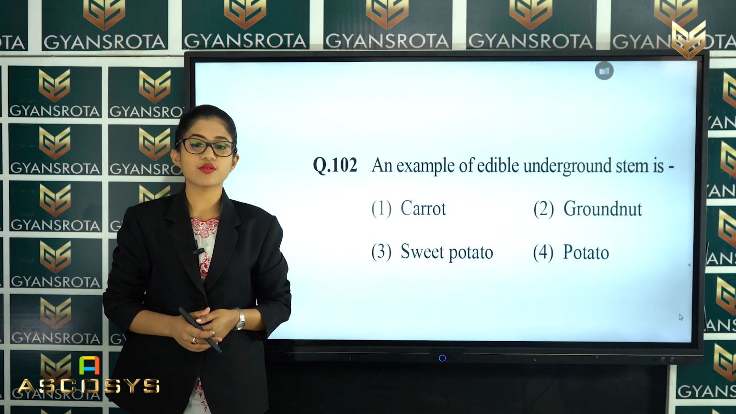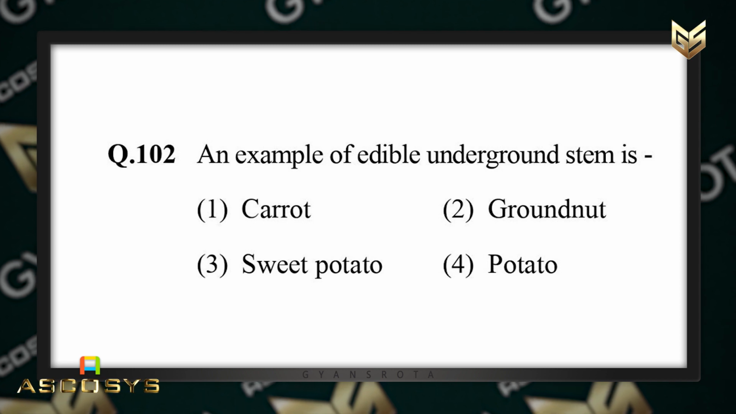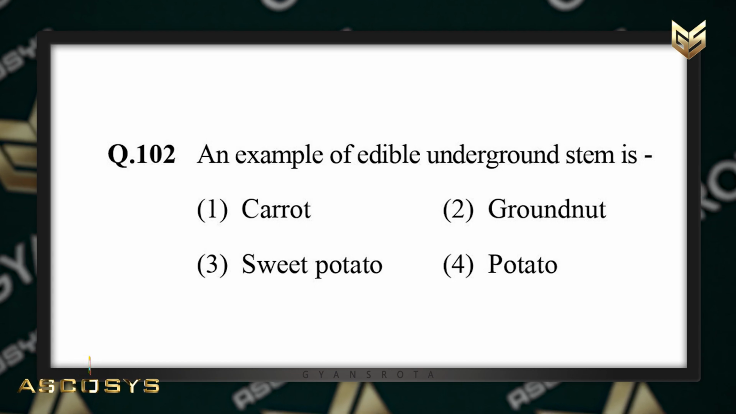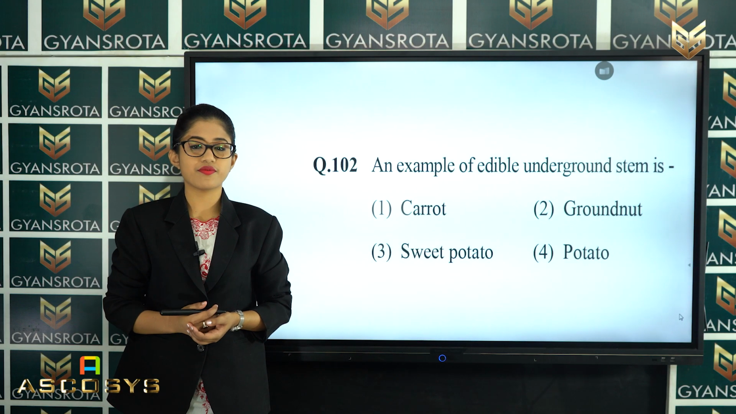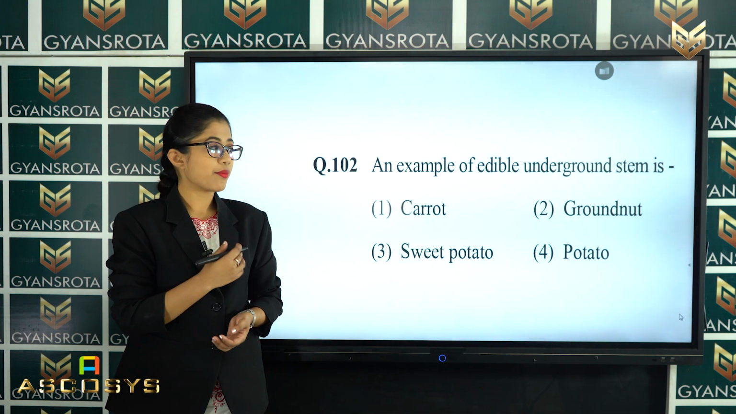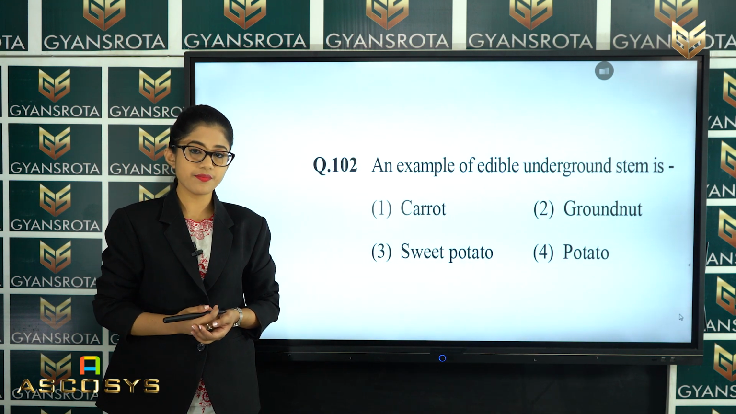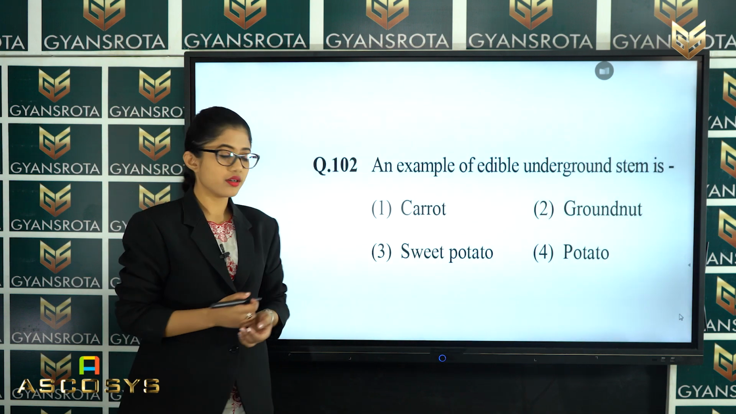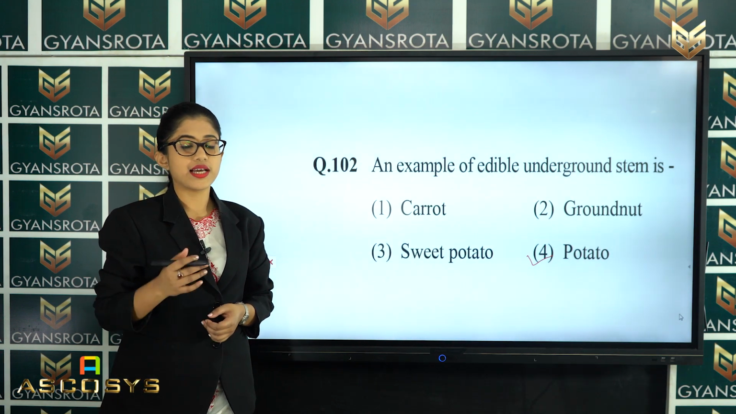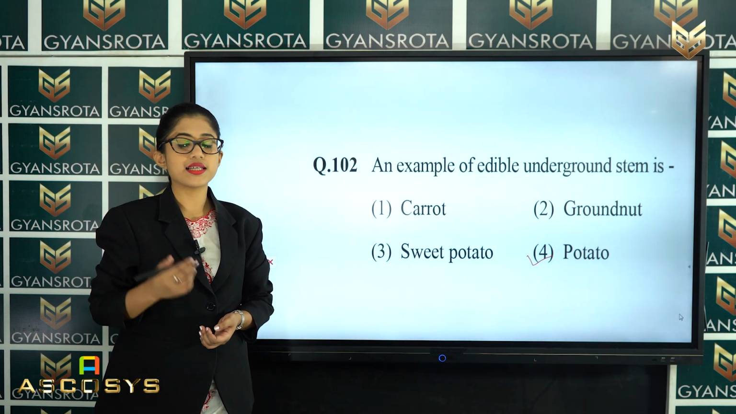Now, the next question is question number 102. An example of edible underground stem is carrot, groundnut, sweet potato or potato. So, in the chapter Morphology of Flowering Plants, there we have discussed about the modifications of stem. So, among all these four examples, which among these is the edible underground stem? That is option number 4, which is potato. So, potato is an example of the edible underground stem. So, this is the correct answer for this question. Now, let us see the next question.